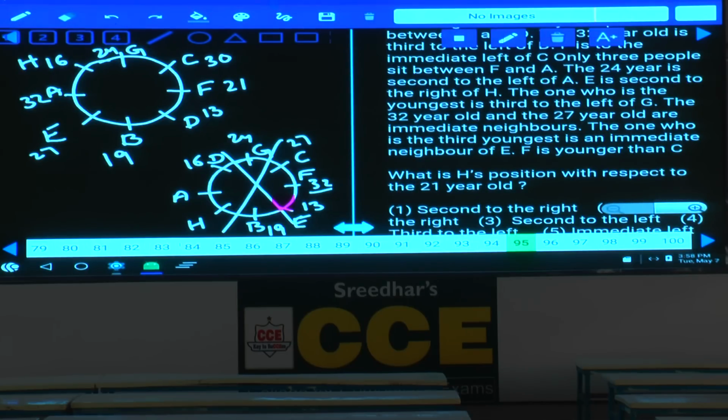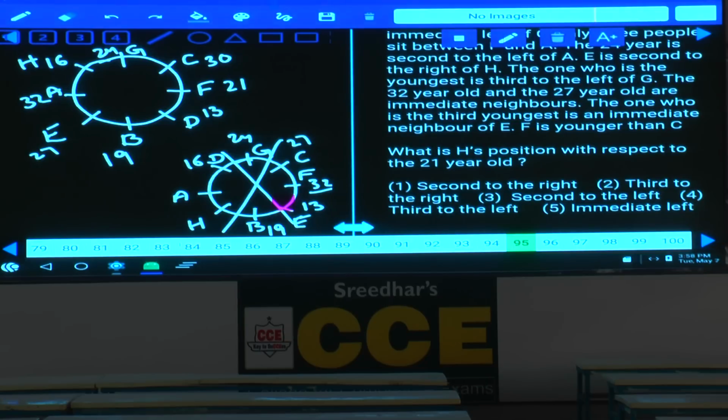Then question 95. What is H's position with respect to the 21-year-old? H's position with respect to the 21-year-old: 1, 2, 3, third to the right. Third to the right, that is choice 2. Now this is about question numbers 91 to 95. Clear? Then after this, question numbers 96 to 100.